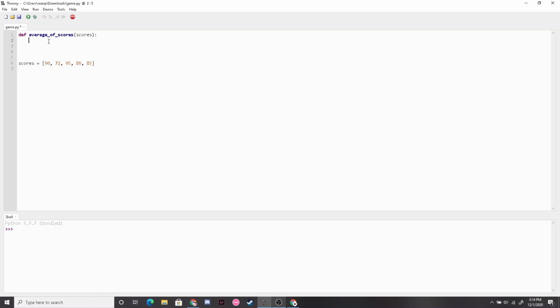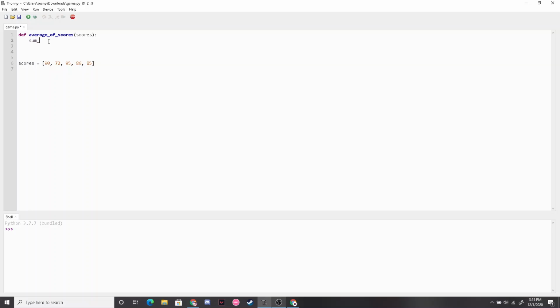In this function, I'm going to be using two functions that are built into Python, meaning that we don't have to define these functions. Python already did that for us. We just have to call upon them and they're used just like that. The two functions are the sum function and the len function. The sum function finds the sum. The len function finds the length. And obviously when you're finding an average, you want to find the sum of all those numbers and divide it by how many of those numbers there are.